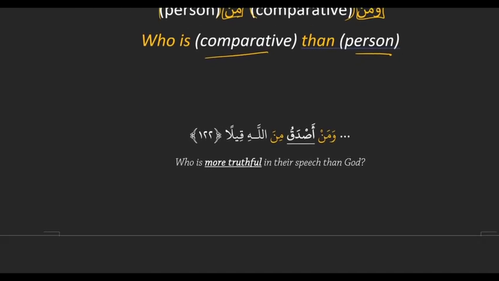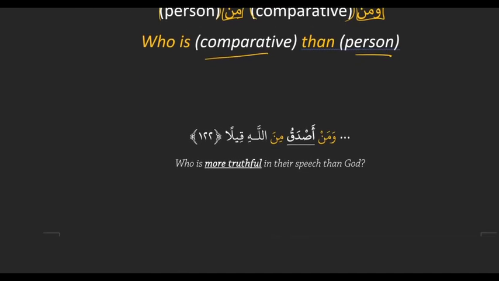Yeah, so let's look at a pure Arabic example. So we have waman asdaq, right? We have the first part of our template, the waman. And then we said it would be followed by a comparative, which is asdaq. And then we have the second part of our template, which is the min. And then it's followed by the person. Right, so waman, comparative, min, person. And then it translates as who is more truthful than God.